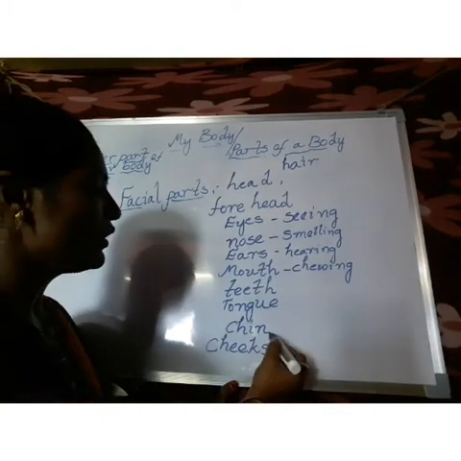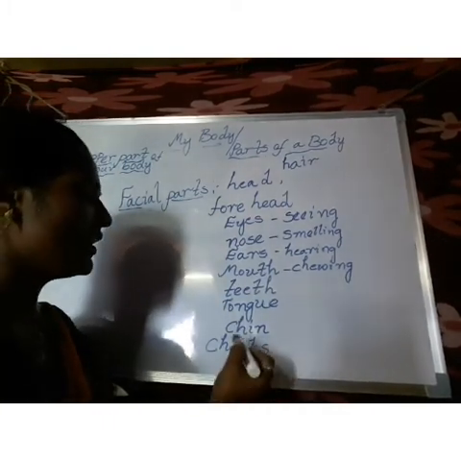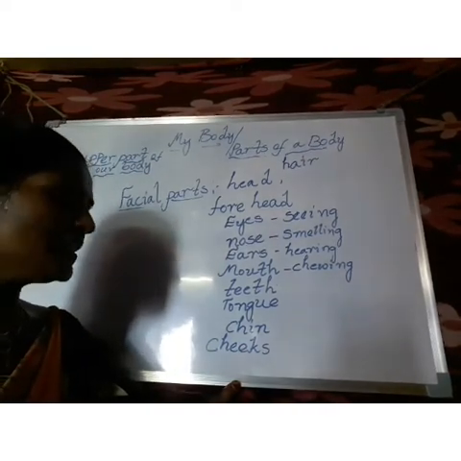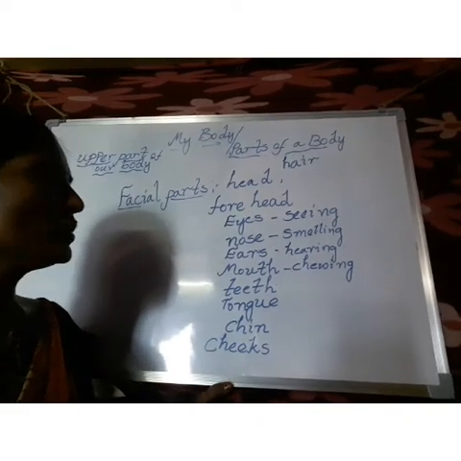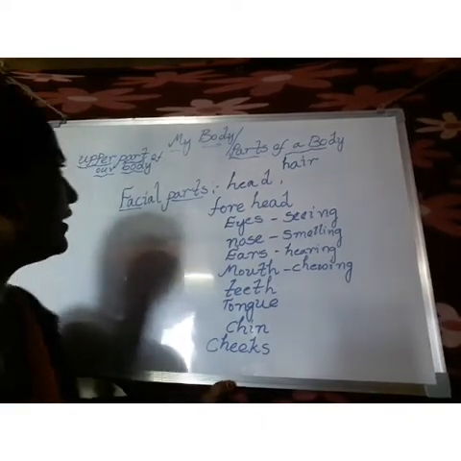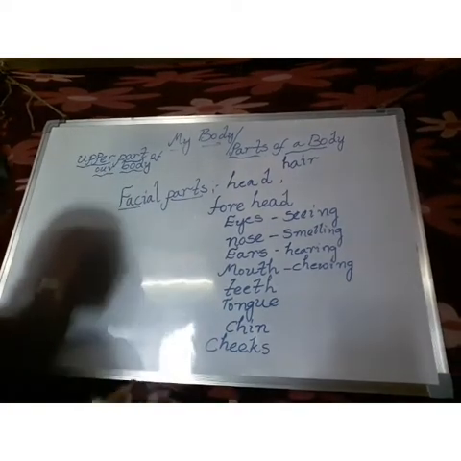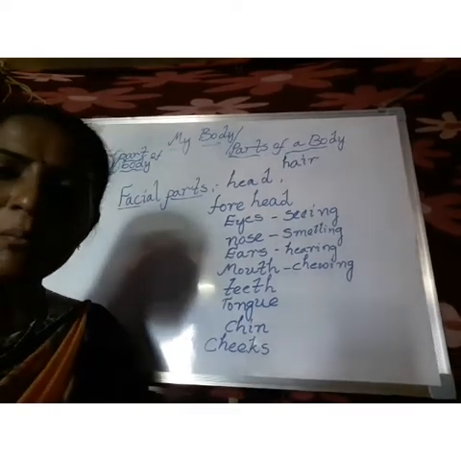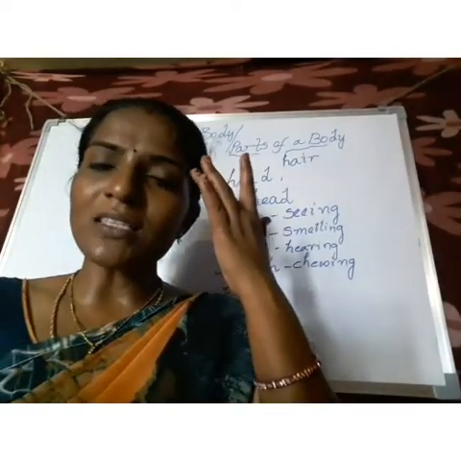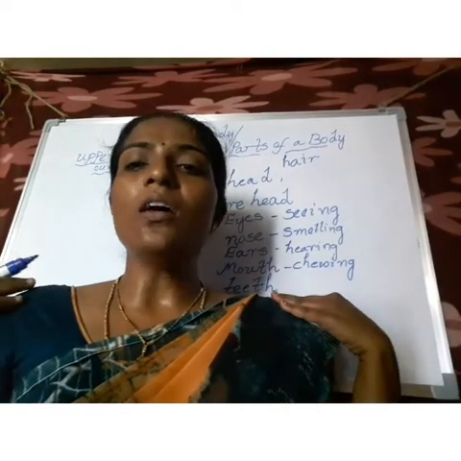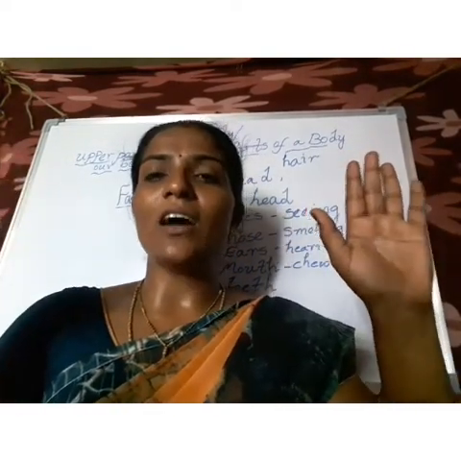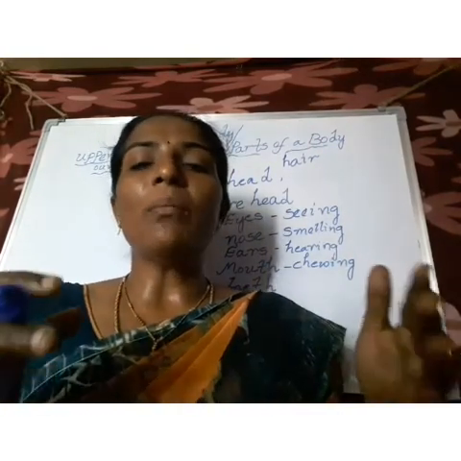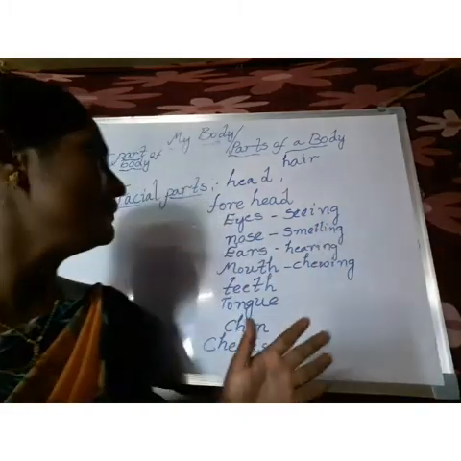And this part we call the chin. And these parts we call cheeks. Totally, in this class what did we learn? The upper parts of our body. What are the upper parts of our body? Face, neck, and also shoulders, hands, and also chest, stomach. We can see these upper parts of our body.